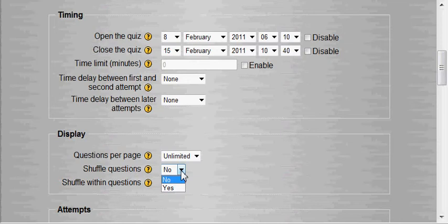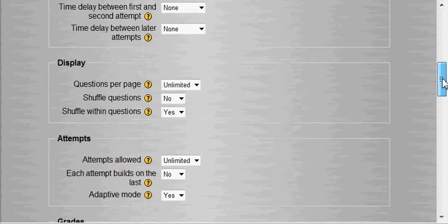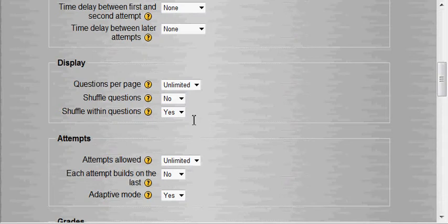You can shuffle the questions so that each student sees them in a different order if you want. It's a useful thing to do possibly, depending on what your purposes are for the test. And you can also shuffle answers within questions so that if a student is told to mark A for 20, A moves, say on a multiple choice. We're going to go with a single option. They answer the question once and they have to wait till class starts to find out what the real answer is and whether they got it right or wrong.